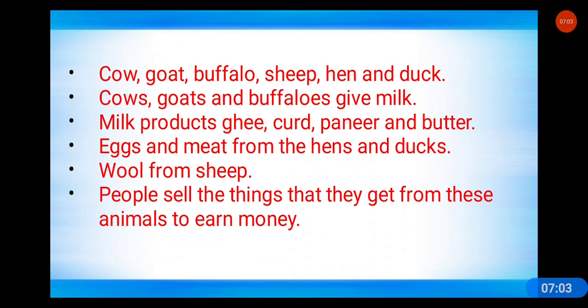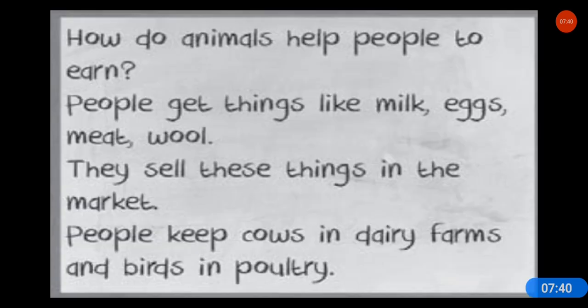Understood? Next is eggs, right? So we get eggs and meat from where? From hen and ducks. And sheep is reared mainly for the wool and meat also, right? People who rear these animals sell the things that they get from these animals. Why do they do it? Just to earn their living, or just to earn money. Got it? Let's move to the next slide.